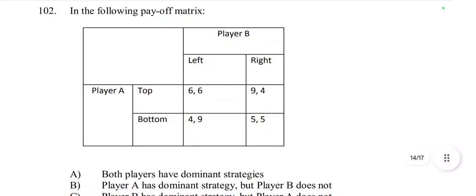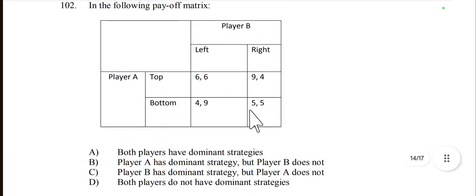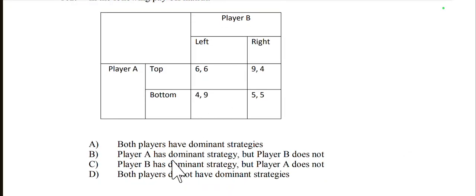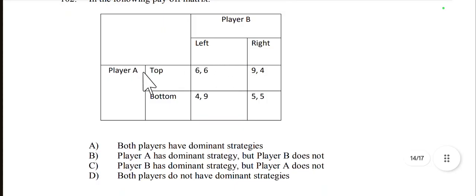Then here is a game theory question with the following payoff matrix. This is a payoff matrix of player 1 and player 2. We have to find out whether both players have a dominant strategy, or player A has a dominant strategy and B doesn't, or player B has a dominant strategy and A doesn't, or neither player has a dominant strategy. In the question, from player 1's side there are 2 choices, top and bottom. For player 2, left and right.